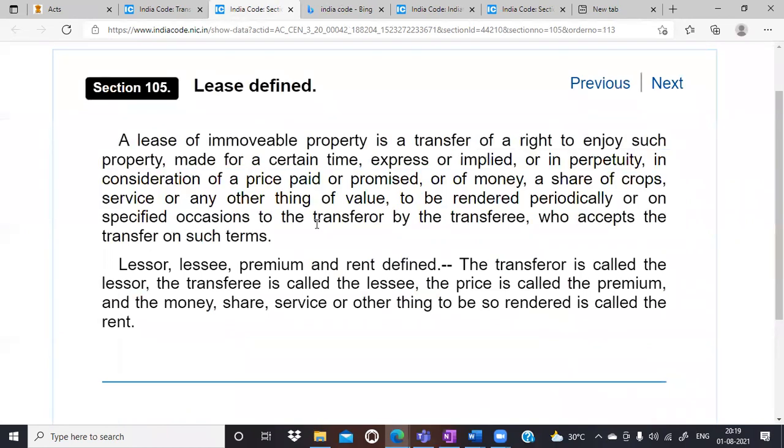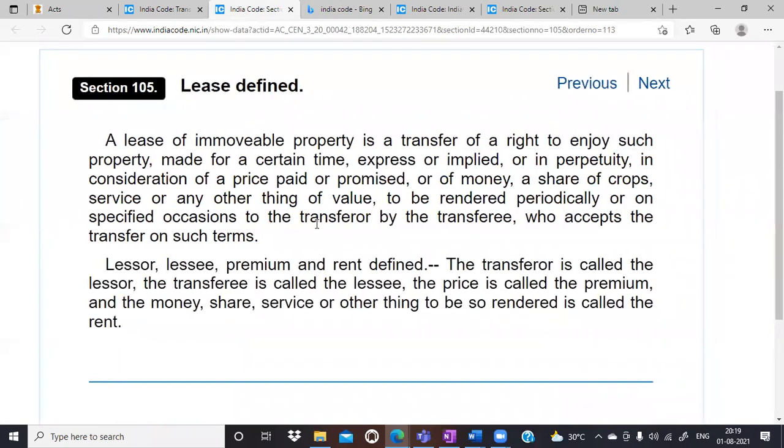A transfer of the right to enjoy such property, made for a certain time or in perpetuity, in consideration of a price paid, in consideration of price paid, or of money or service. Service means the first example, or any other thing of value means the second example, the car example, to be rendered periodically or on any specific occasion. This is known as lease.